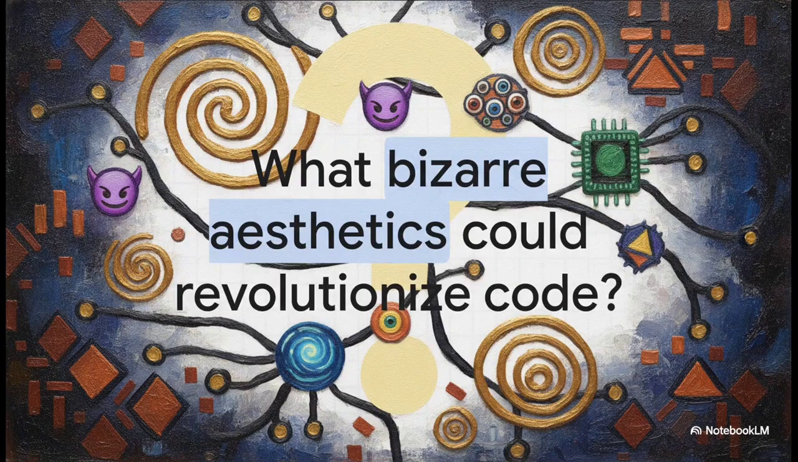So after unpacking all of this, I want to leave you with something to chew on. If secure network consensus can genuinely be powered by golden ratio mathematics and diagnosed entirely through a stream of emojis, what other bizarre aesthetic paradigms could revolutionize how we code? It really makes you wonder if our traditional ways of writing and logging software are just one tiny possibility in a much wilder universe of design.